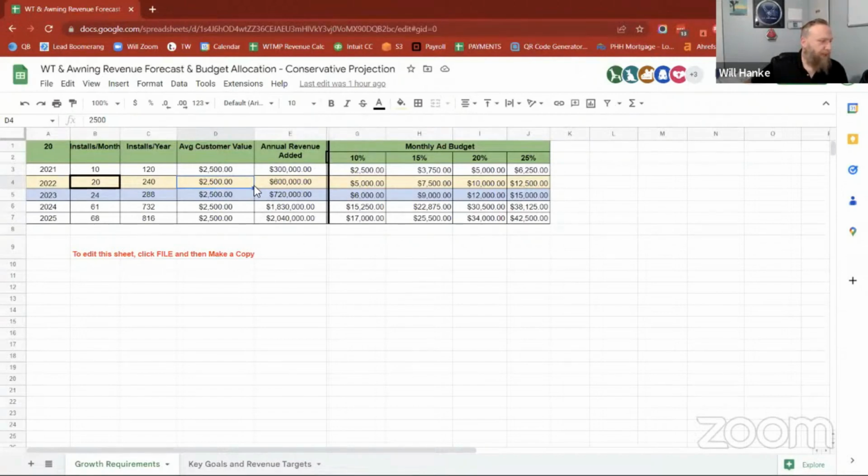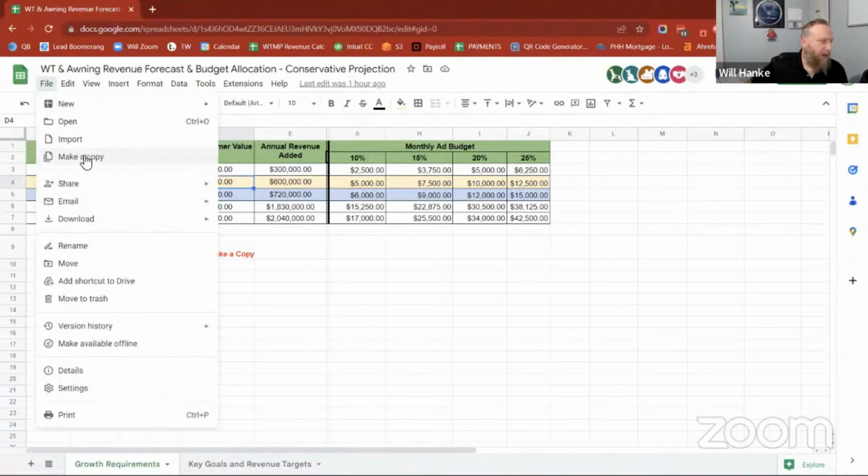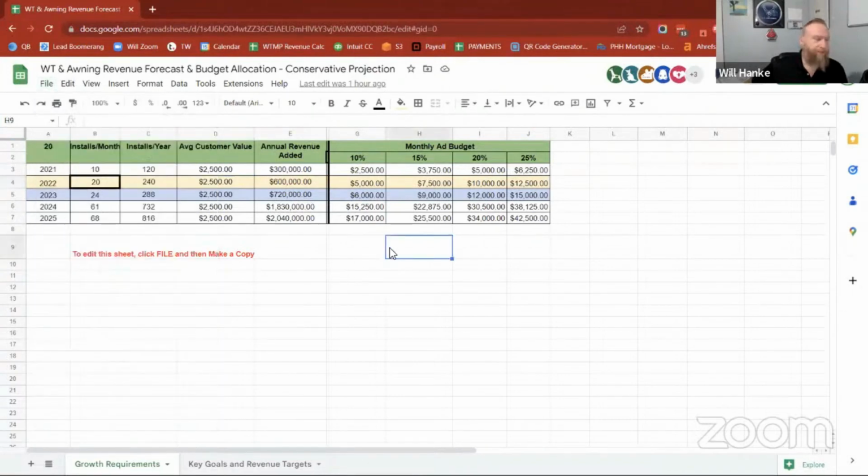If you're unable to edit this, then make sure you do File, Make a copy, and then you should be able to edit your own version of this.